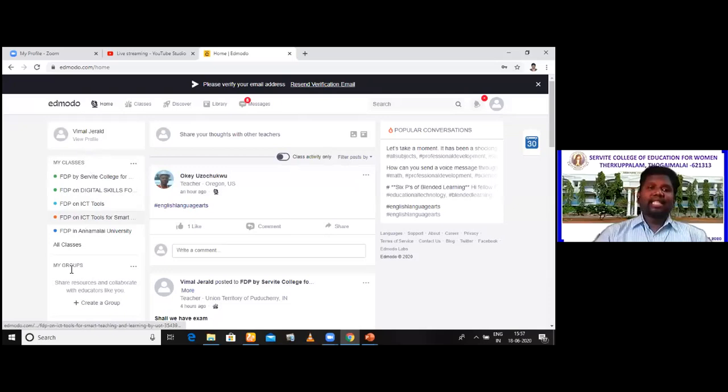And there is another option: you can put the students into small groups. For example, if 50 students are there, you can create 5 groups. See here, create group is also available.